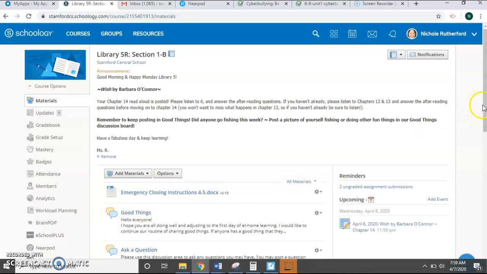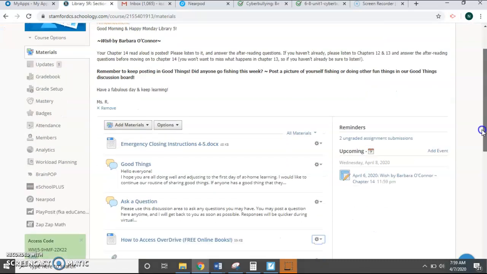If you scroll down, and don't worry that you couldn't get into Overdrive, by the way. That is for students who didn't have a copy of the book. If you actually have a physical copy of the book, that's great. I'm providing a read aloud each week, and I'm asking students to follow along as I read.